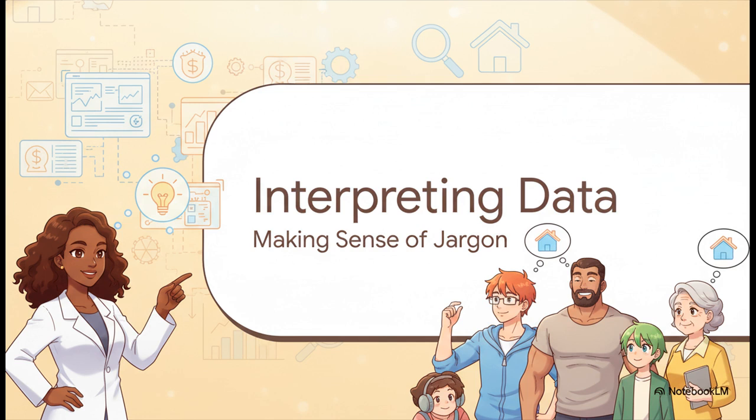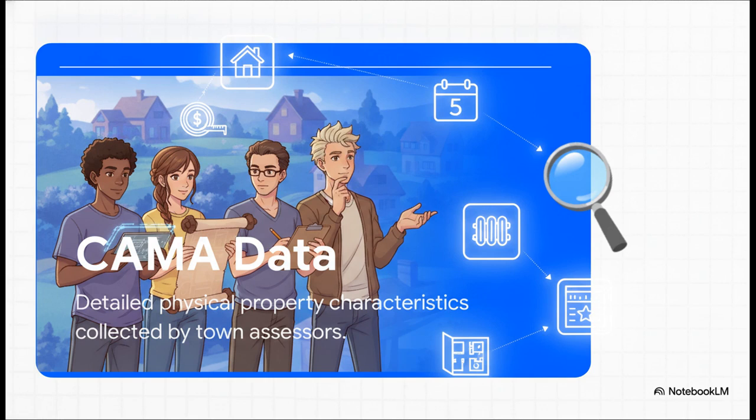First up is a term you'll see a lot, CAMA data. That stands for Computer-Assisted Mass Appraisal. This is the incredibly detailed physical data collected by the town assessors. We're talking exact lot size, construction quality, heating type, room counts, and condition ratings. And what's really fantastic about Connecticut is that the state mandates towns to conduct full reevaluations every 5 years. That means this CAMA data is usually incredibly fresh and robust compared to what you'd find in a lot of other states.